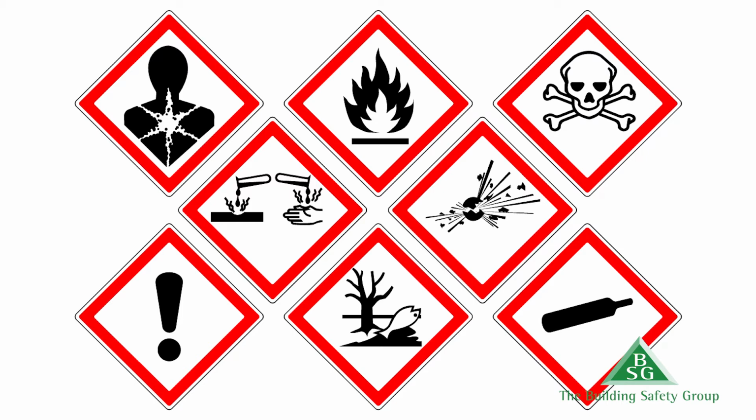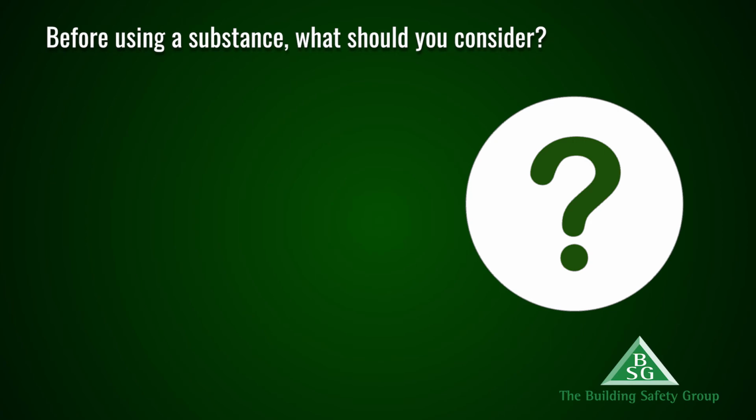Safe use of substances. Make sure you are trained to use hazardous substances. Comply with the Control of Substances Hazardous to Health (COSHH) assessment and the instructions on the product label. Don't eat, drink or smoke when handling the substance. Don't expose others to fumes, dust, gas or other dangers from hazardous substances. Wash your hands when you have finished using a product, before using another product, and before eating or smoking at the end of your shift. Before using a substance, what should you consider?